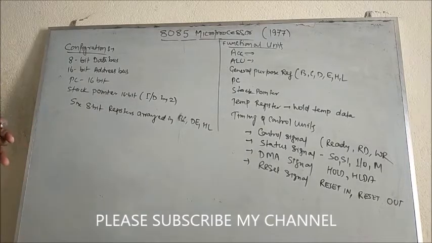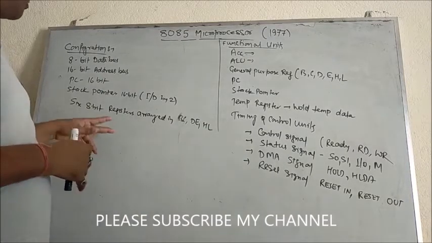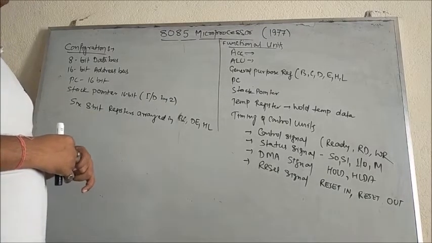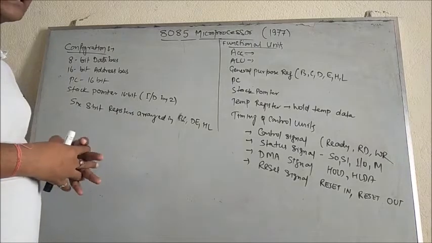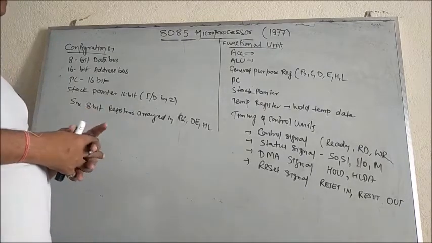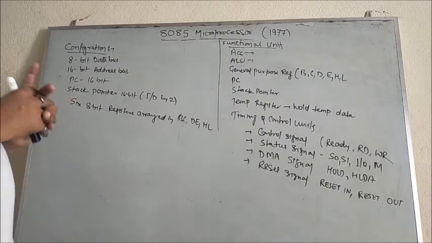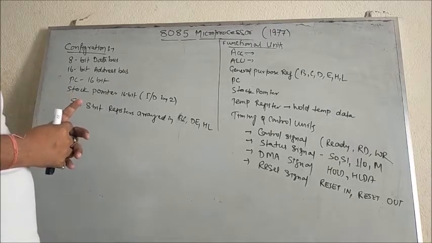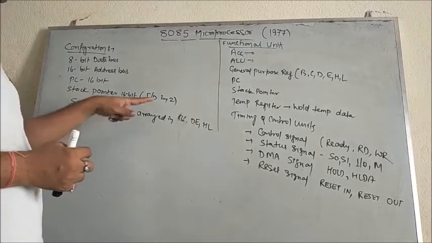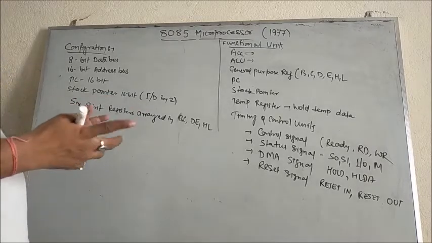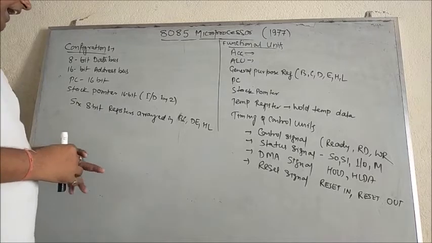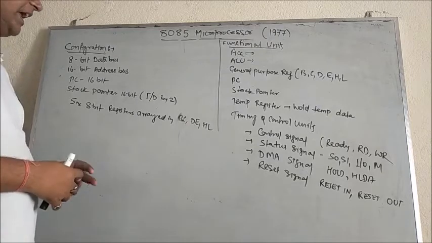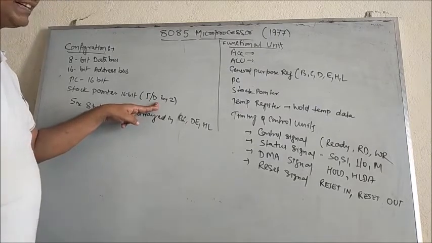Next one is known as the stack pointer. What do you mean by stack pointer? In the ALU we have a sort of stack, and the stack pointer is used to perform two types of operations, that is the push operation and the pop operation. That is also known as incrementing and decrementing the pointer. Whenever we increment or decrement the pointer, it is done by 2.